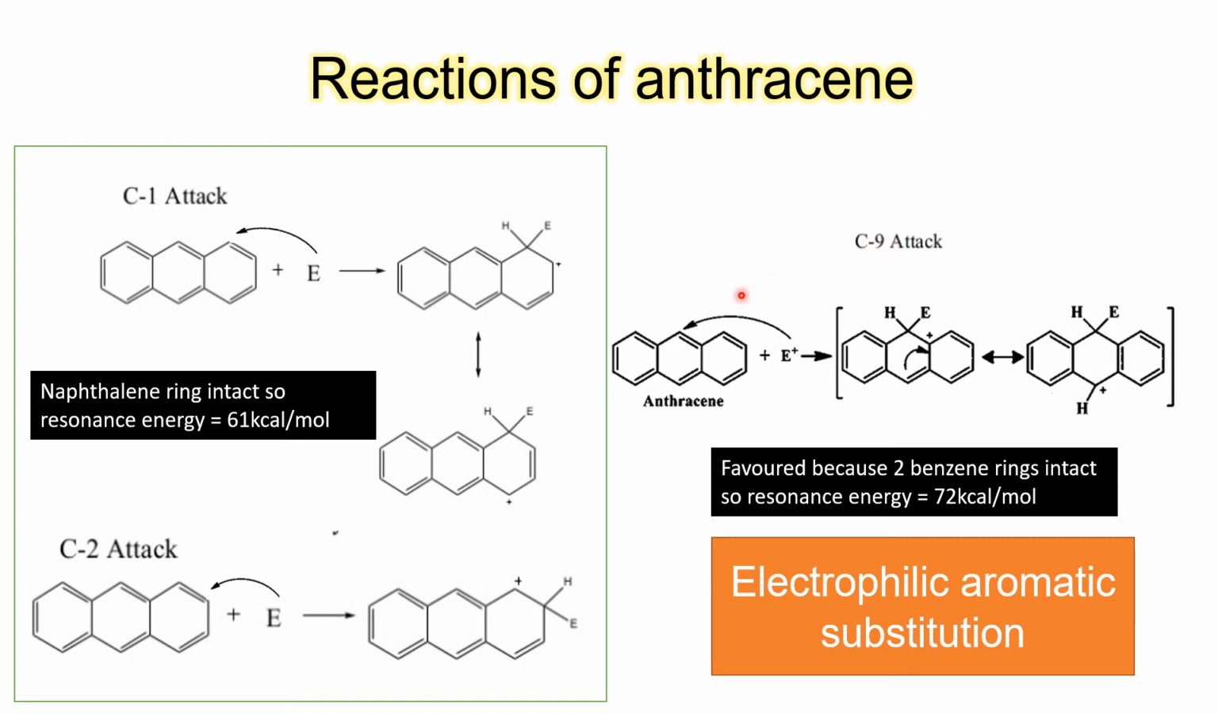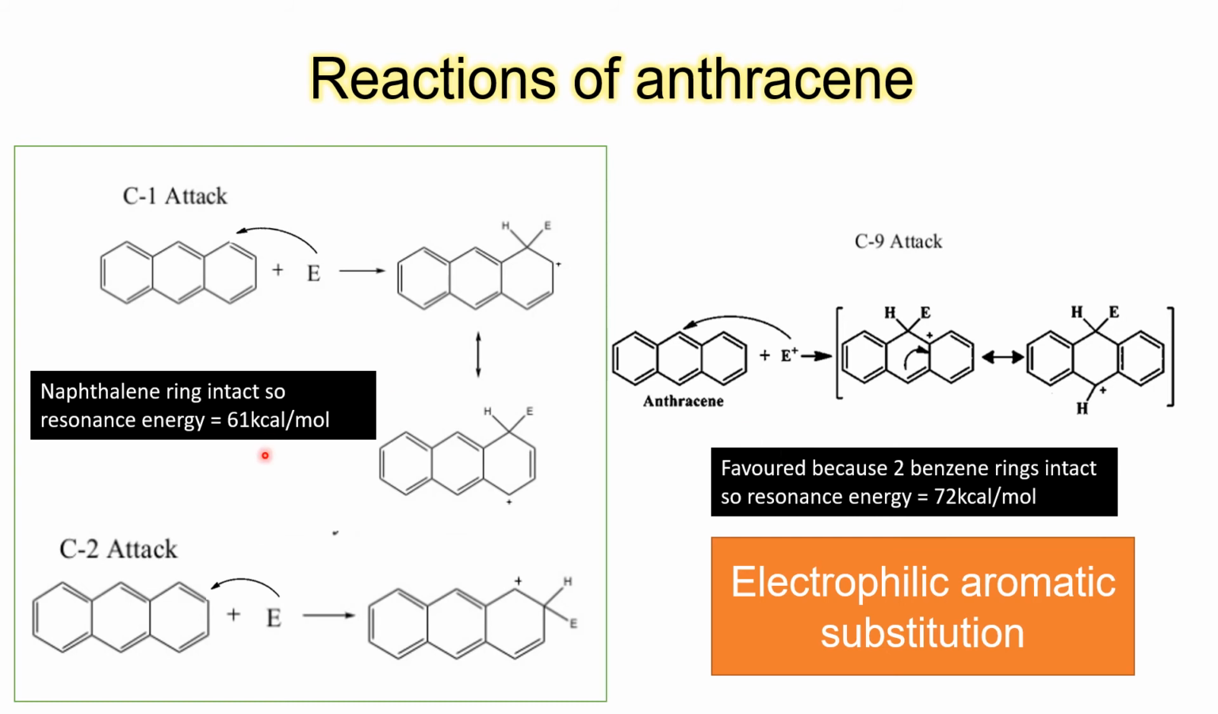Whereas if attack takes place at the ninth position, this position will be electron deficient. This bond can help to dissipate the charge and the charge will be given to the 10th position. So there are two resonating structures possible. So we might think C1 and C9 attack, they are equal and they will be more susceptible towards electrophilic attack.